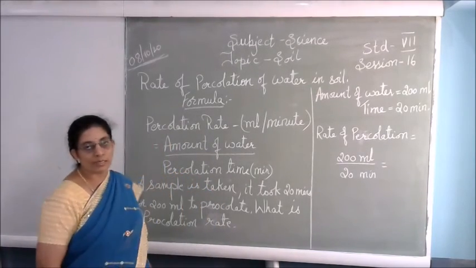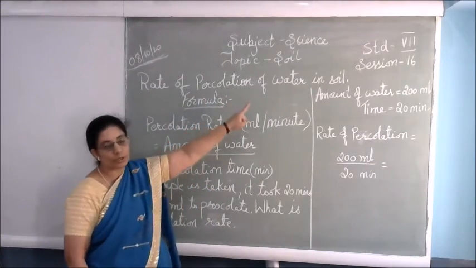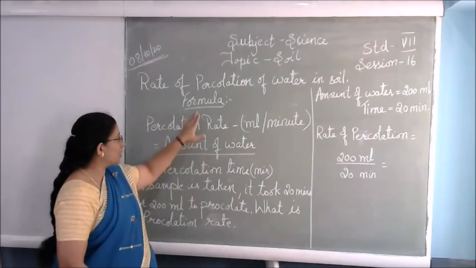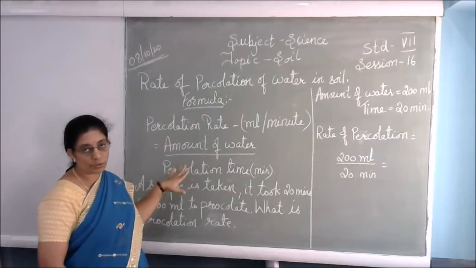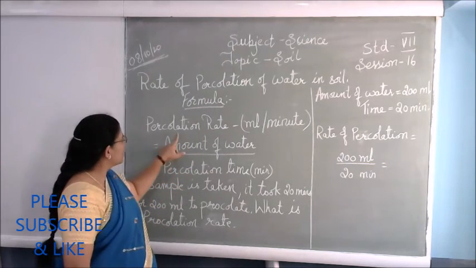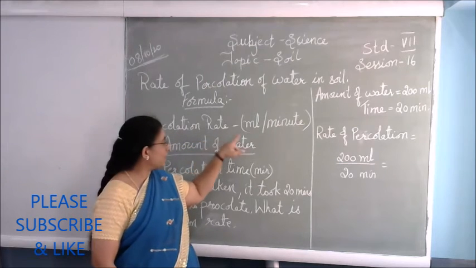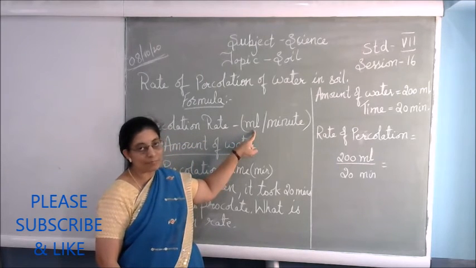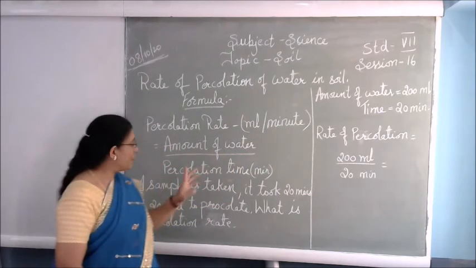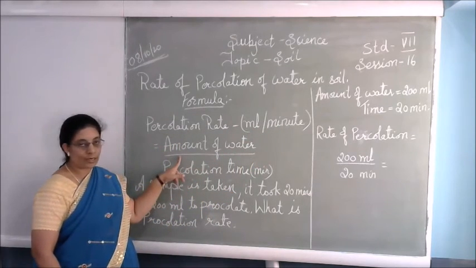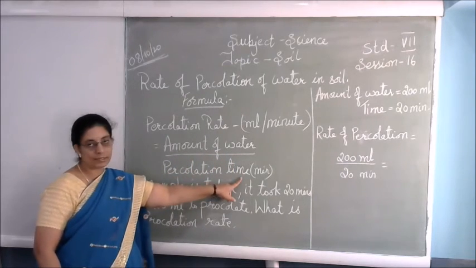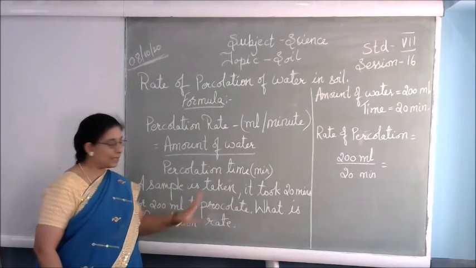Yes children, now we will see how to calculate the percolation of water in the soil. For that you have to use a formula. The percolation rate is taken in ml, milliliters, for 1 minute. How many milliliters per minute? The formula is amount of water over percolation time. It should be calculated only in minutes.